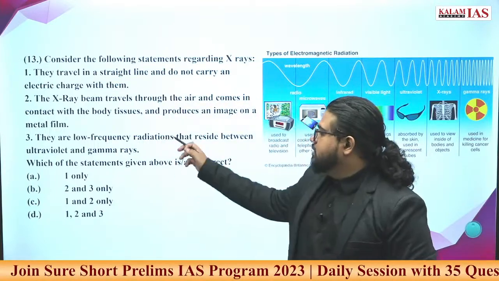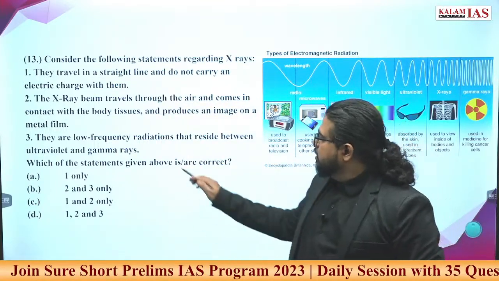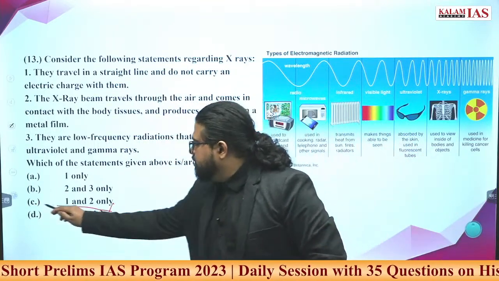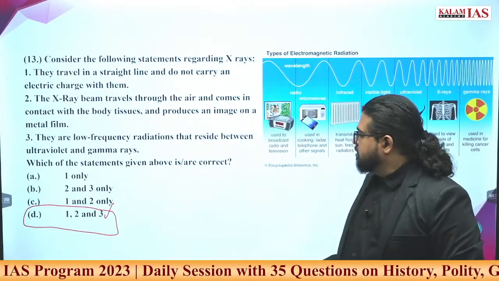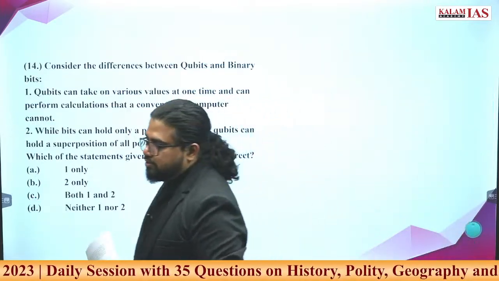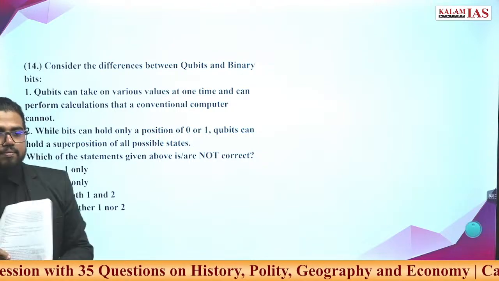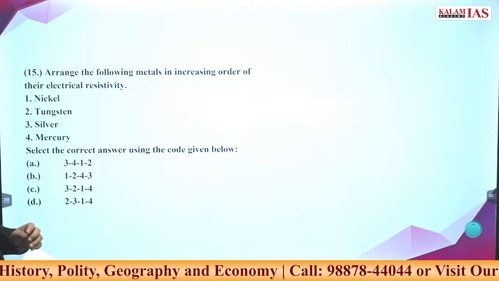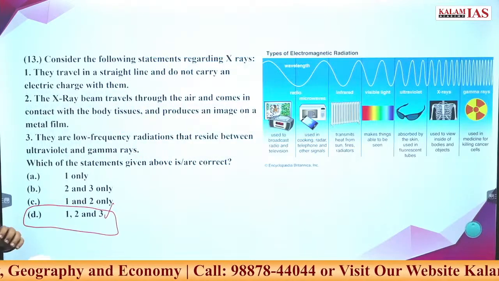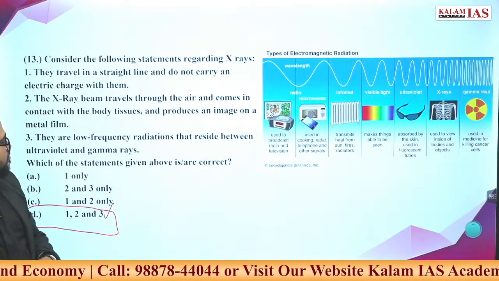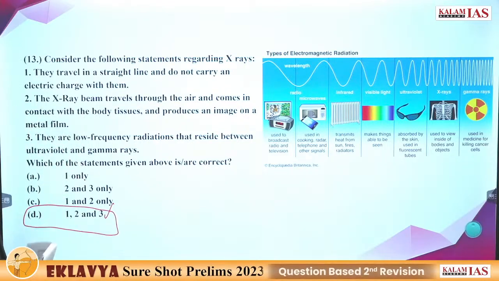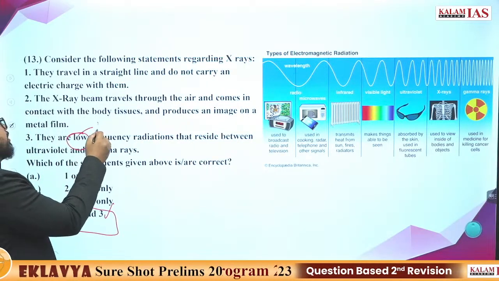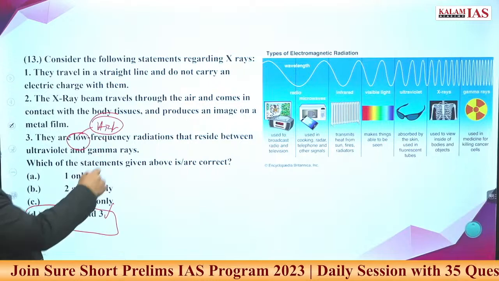You have to answer the third statement. All these statements are correct. 1, 2 and 3 is the answer. Go ahead, answer the 14th question first. There it is not low, it should be high frequency radiation.